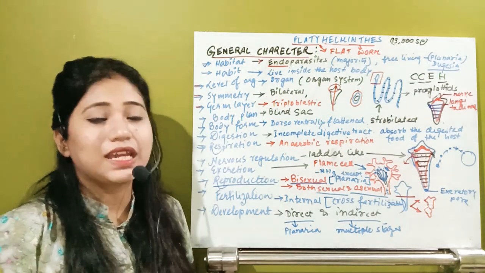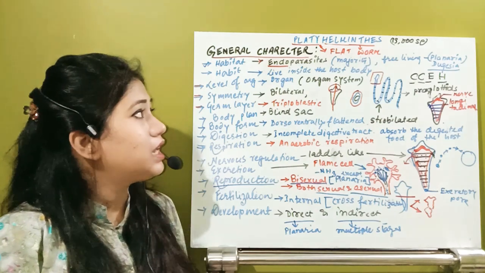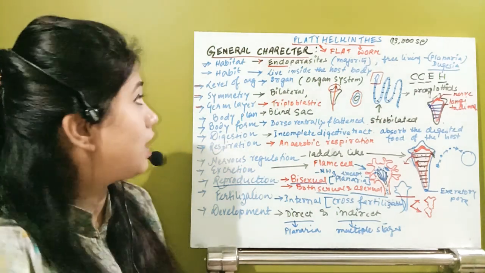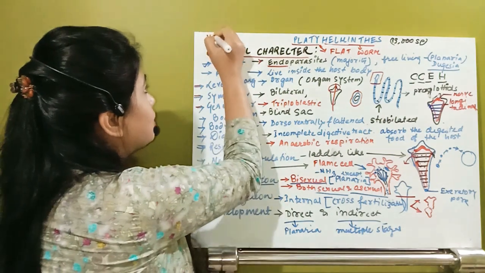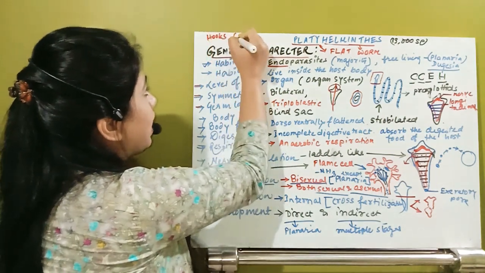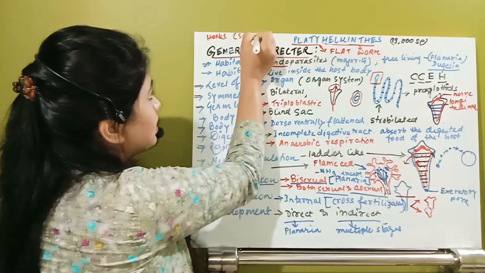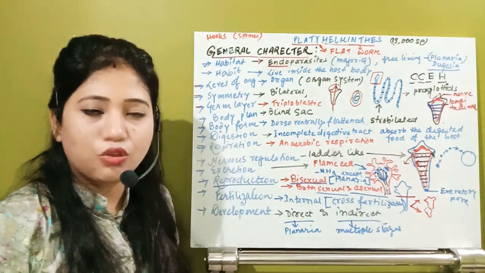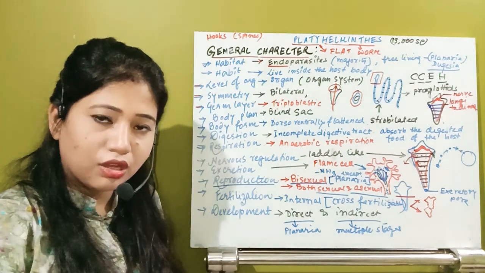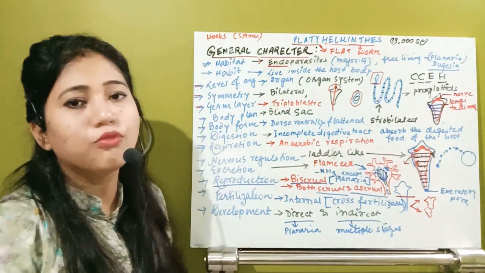So what are the parasitic adaptations? Parasites need to have hooks and spines for attachment. Otherwise, how can they stay inside your body? They would enter inside your body through the mouth and be removed outside.